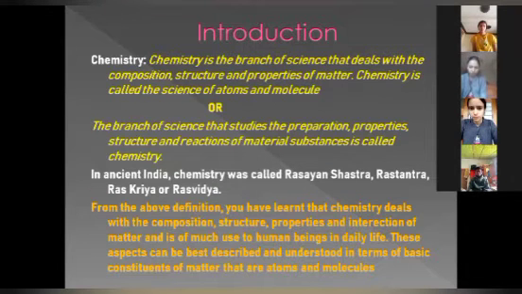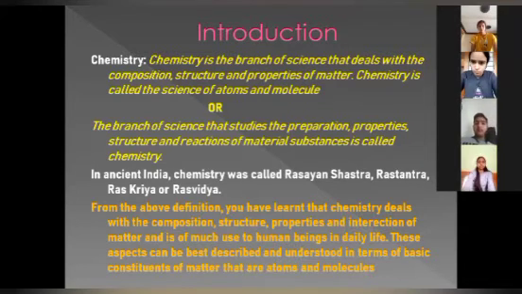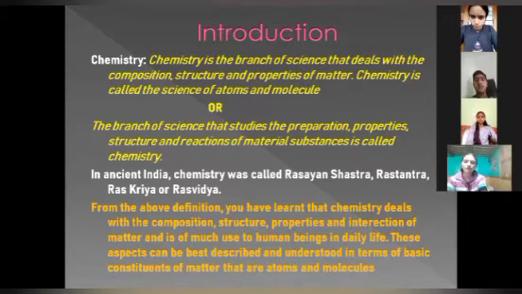Okay, a little more specific definition. Again, take a screenshot. You will note this down in your register. Chemistry is the branch of science that deals with the composition, structure, and properties of matter. And chemistry is called the science of atoms and molecules. Yes, anyone who understood this? What is chemistry? Chemistry is the branch of science. Branch of science, इसका मतलब ये science का ही एक part है.